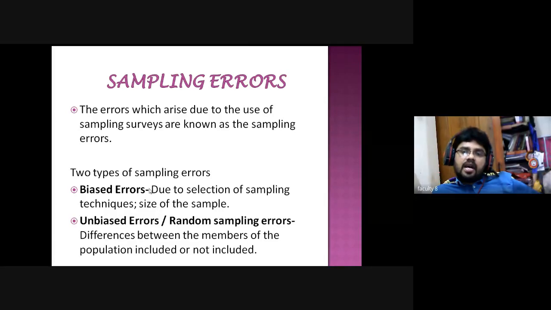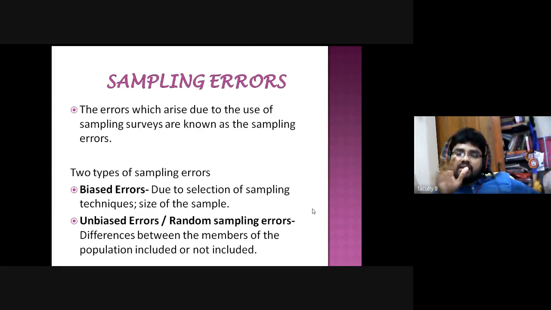Then unbiased errors, or random sampling errors. What are unbiased errors? Nothing but the difference between members of the population included or not included. For example, when we are going to select a sample from the population, we need to check whether a particular person is listed in our list.